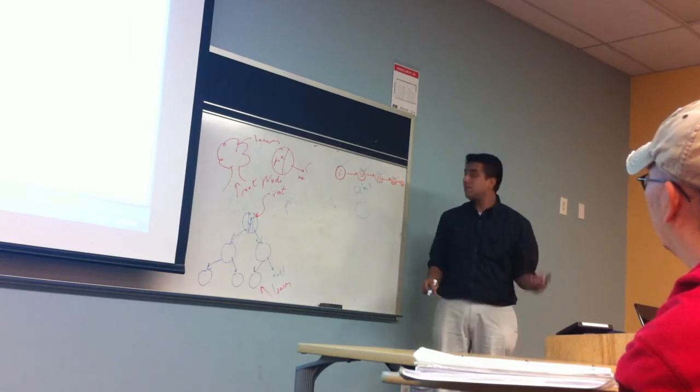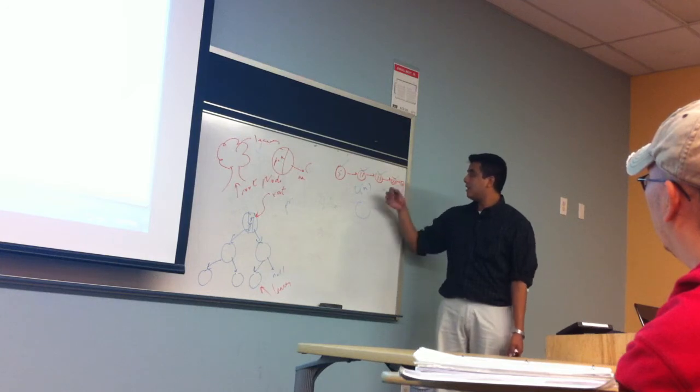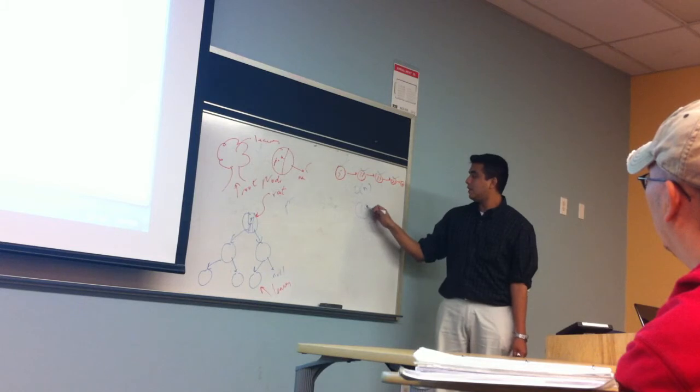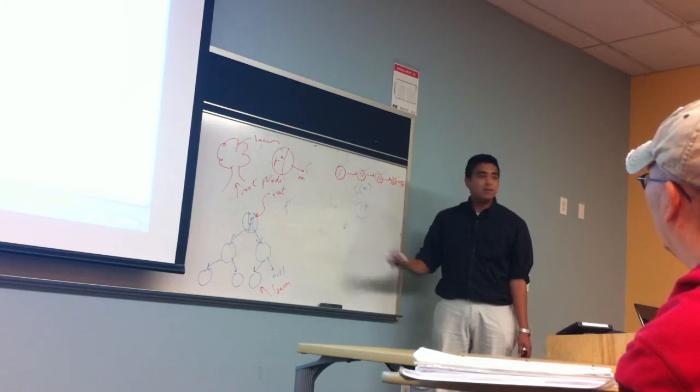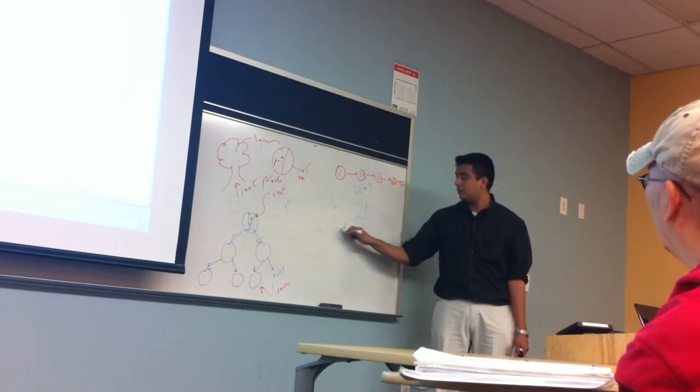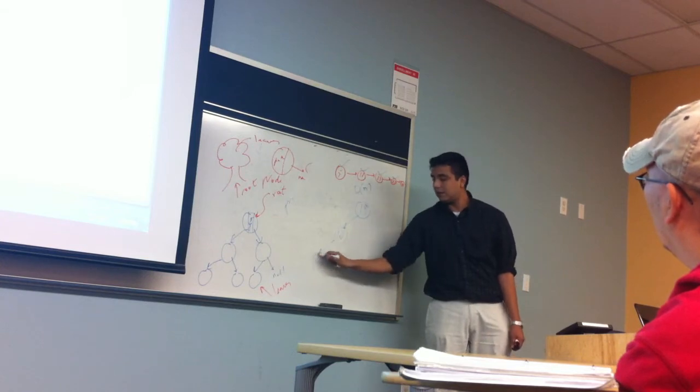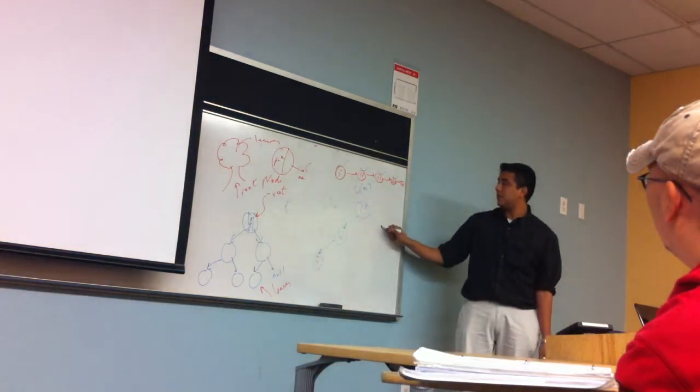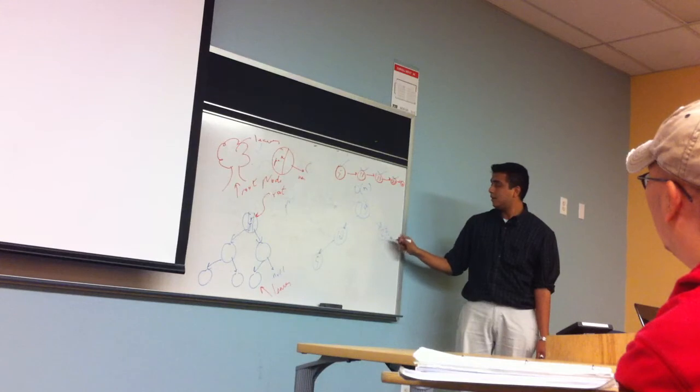But in a tree, I can always play like this. I put a number, somebody tells me store 5. Say, I will organize this in a different way. So I'll put 19 here. I'll put here on my left whatever is smaller than me, say 10. Here on my left, whatever is smaller than me, 5. On my right, whatever is bigger than me, say 23. And here, say 41.